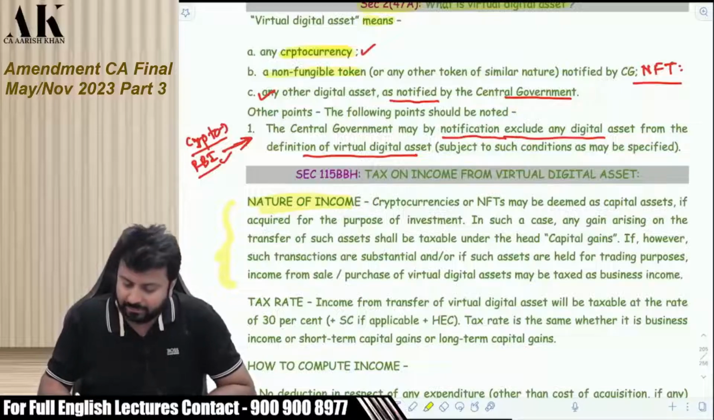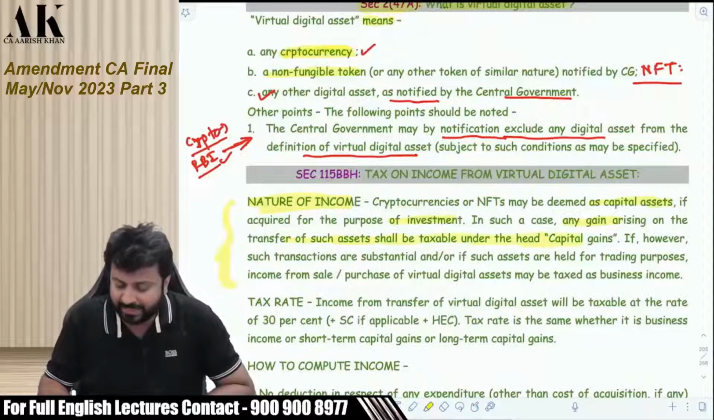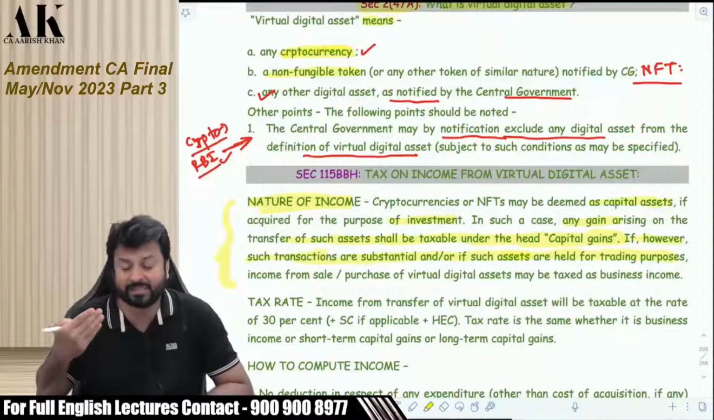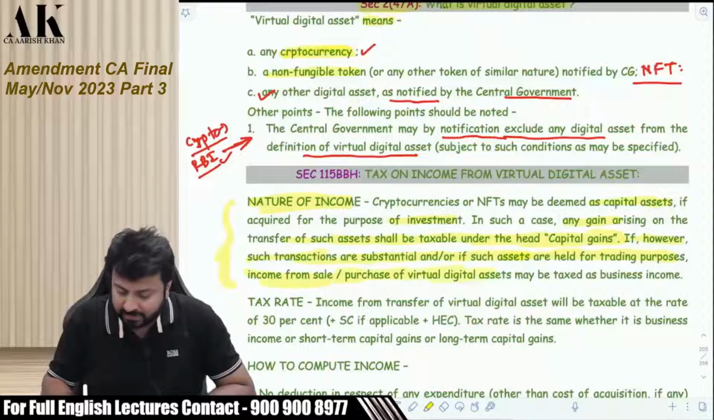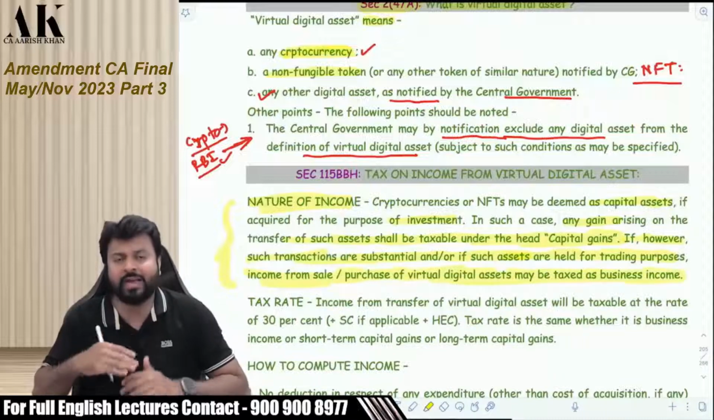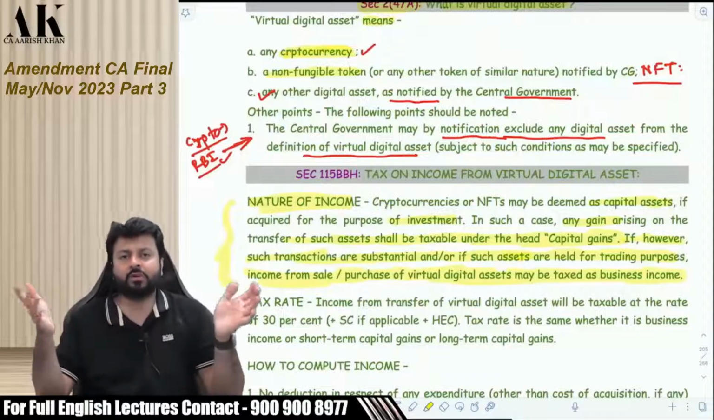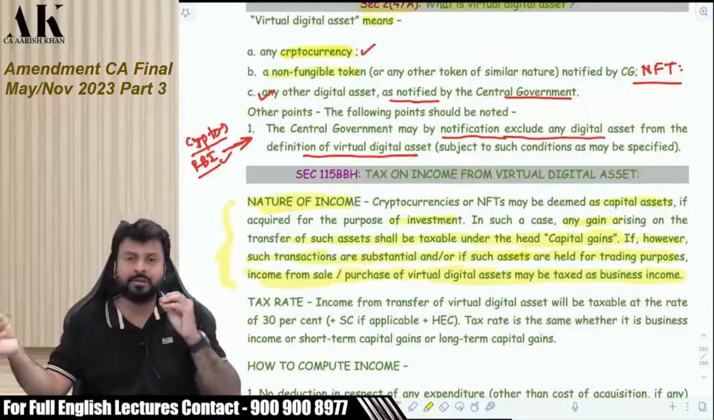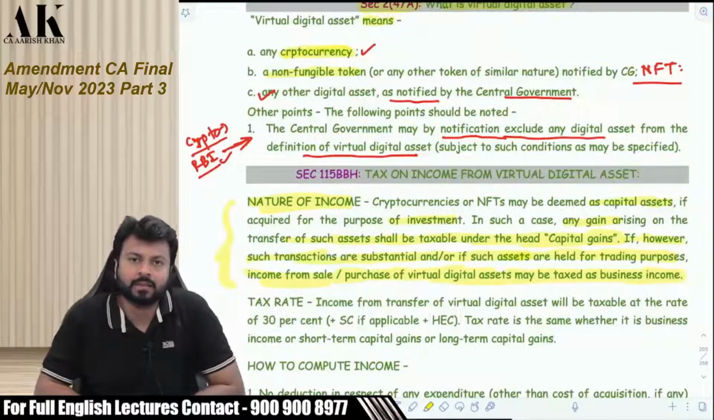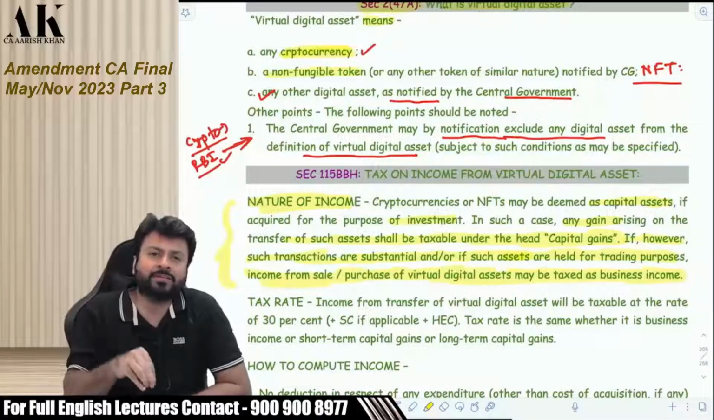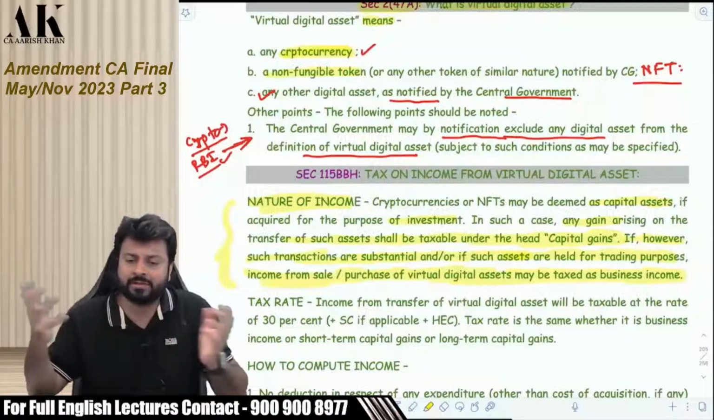Check. Cryptocurrency or NFT may be deemed as capital assets if they are acquired for the purpose of investments. In such case, any gain arising on transfer of such assets shall be taxable under the head capital gains. If, however, such transactions are substantial or if such assets are held for trading purpose, income from sale or purchase of virtual digital assets may be taxed as business income. So income from transfer of a virtual digital asset may be taxed in capital gains or in PGBP. That depends. If it is purchased as an investment, then capital gains. If it is purchased for trading purpose, then PGBP.